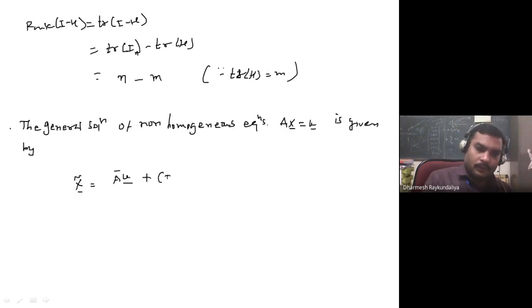But when you say about the general solution, it is I minus H Z, where Z is any arbitrary vector.